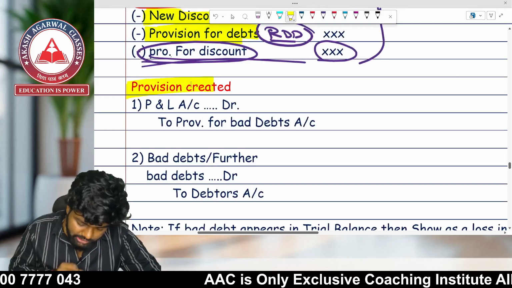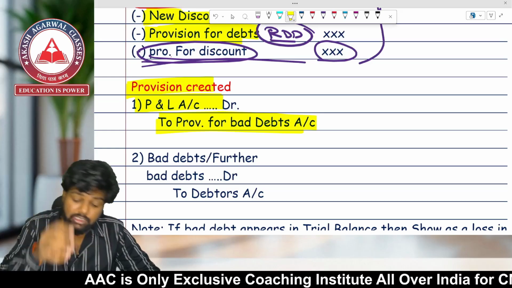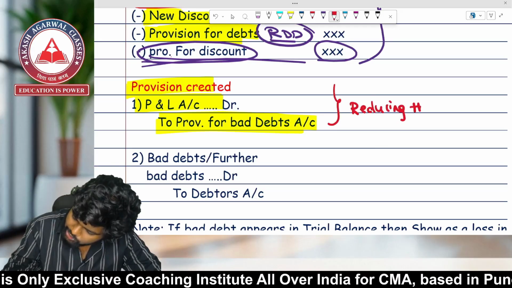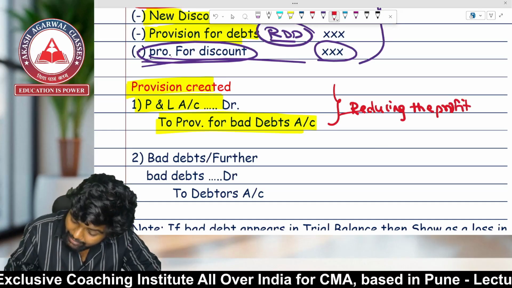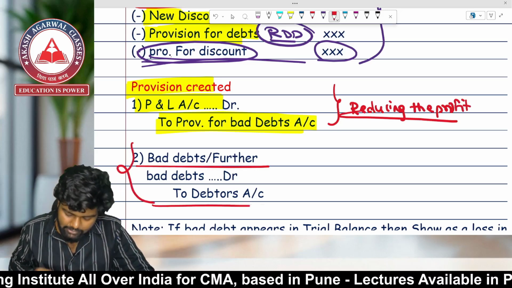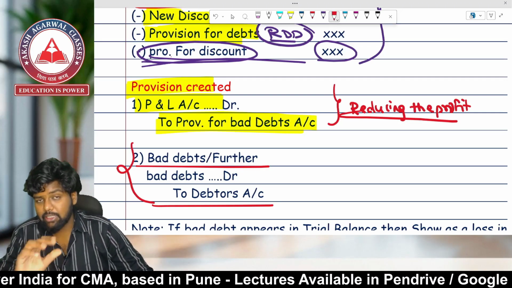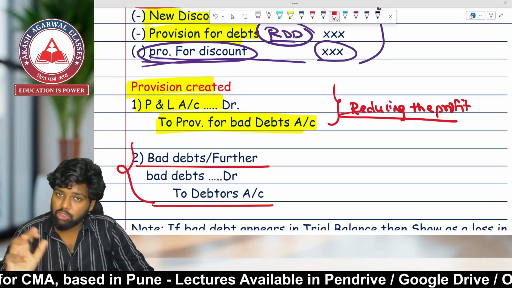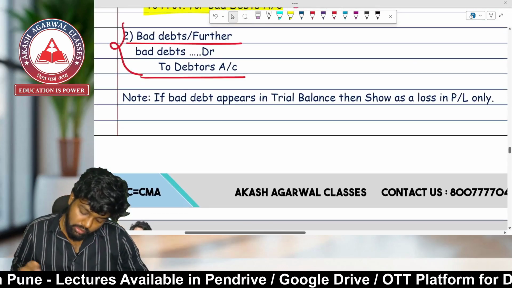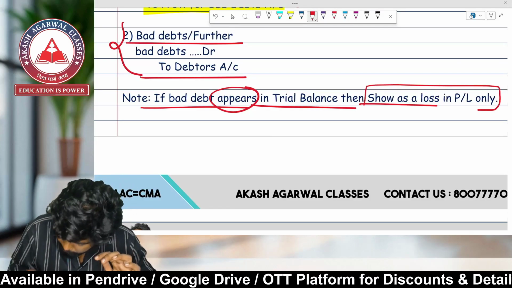When we create a provision, what will the entry be? P&L account debit to provision for bad debts, because it reduces the profit. Why are we reducing the profit? Because these are anticipated losses which can occur in future. Bad debts are confirmed losses, an expense or loss for the business. So what entry will we pass? Bad debts account debit to debtors, directly deducting the value from the assets. If bad debts appear in the trial balance, then show them as a loss in P&L only. Important.